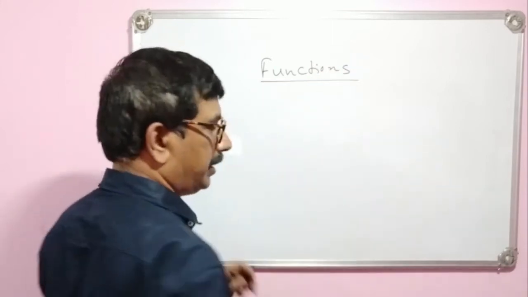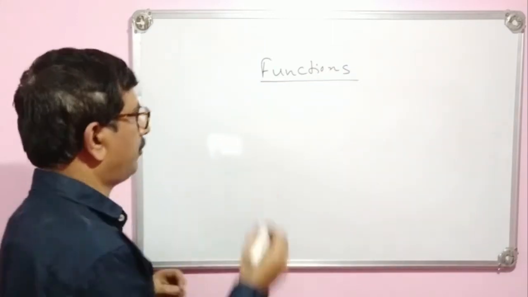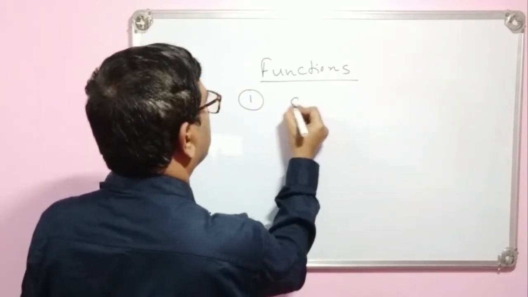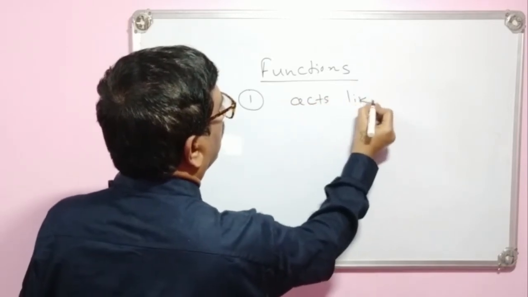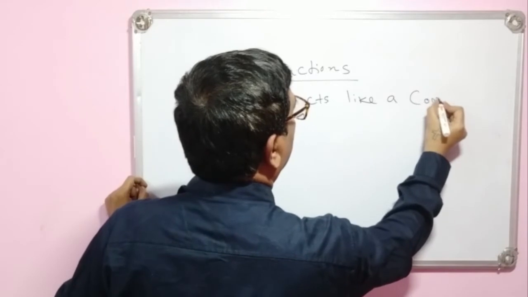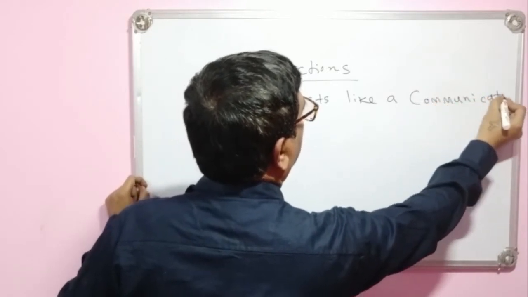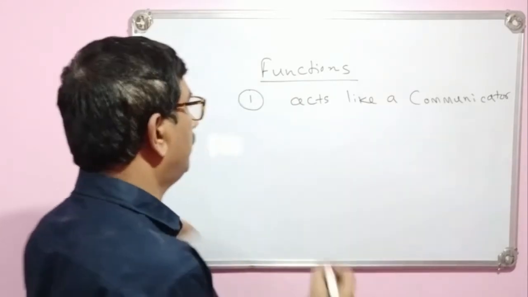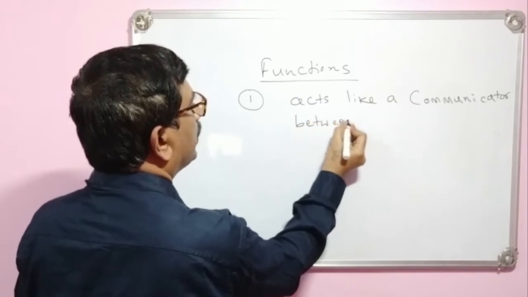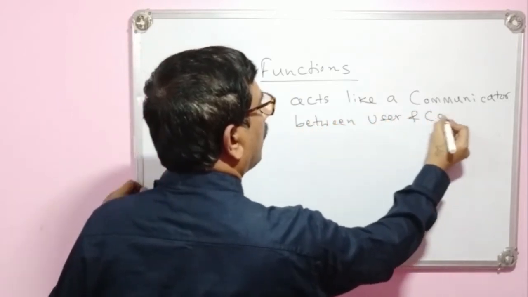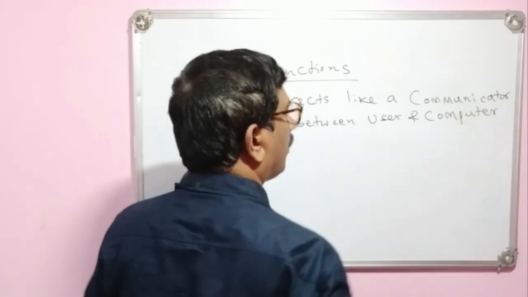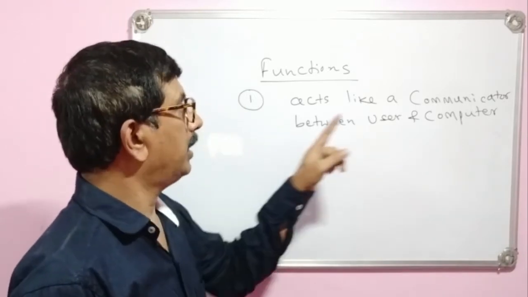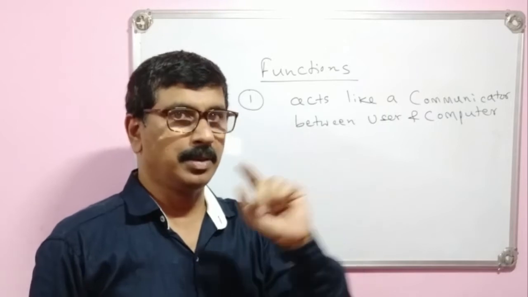Functions of operating system. The first and foremost function is, it acts like a communication device. Acts like a communicator, we can say, between user and computer.